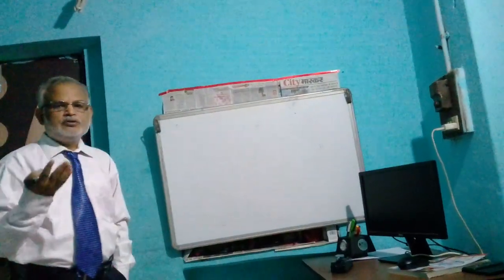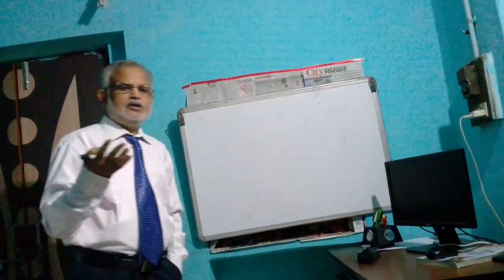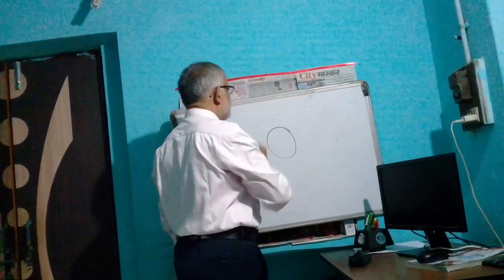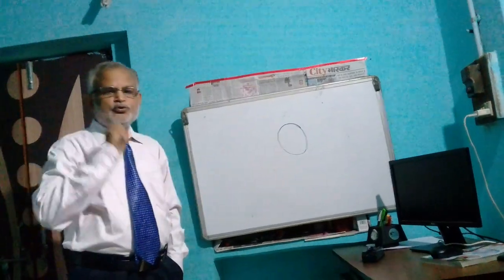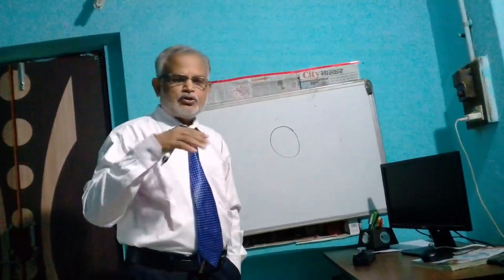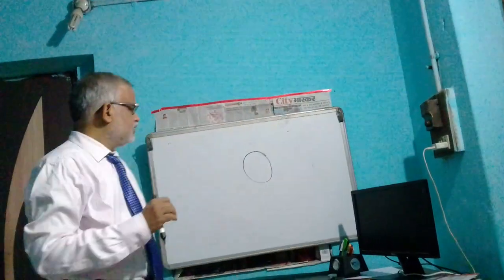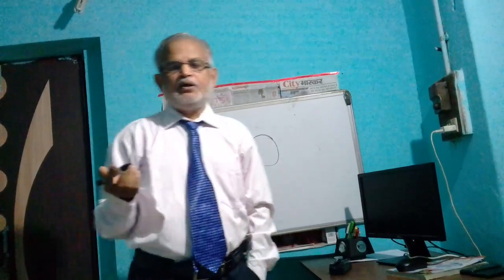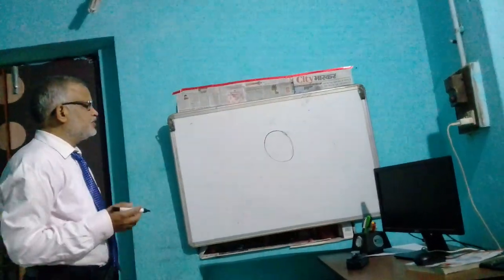Therefore, these electrons are also known as conduction electrons. And those electrons which are close to the nucleus or strongly bound are not free to move here and there. They are known as bound electrons. They don't take part in conduction.